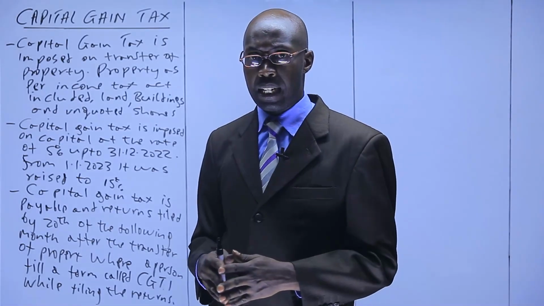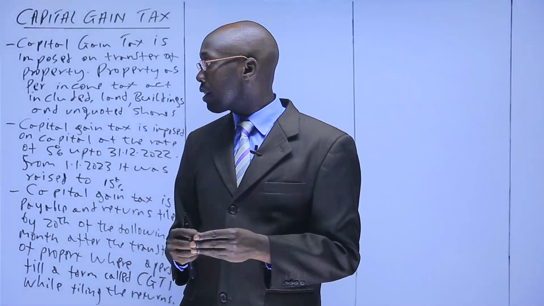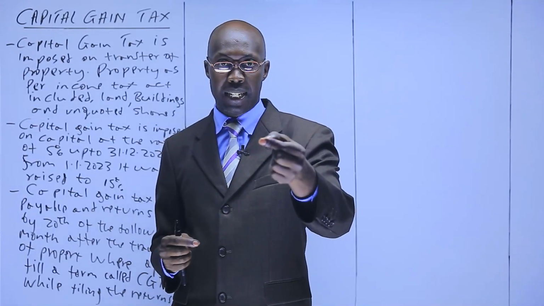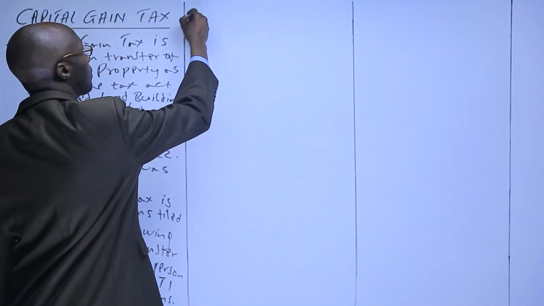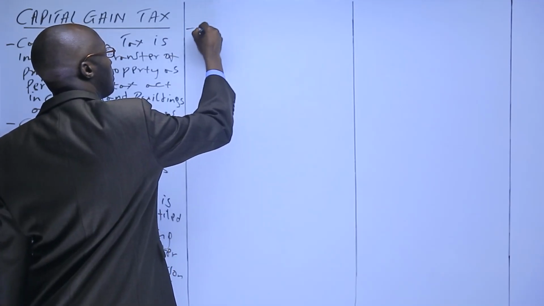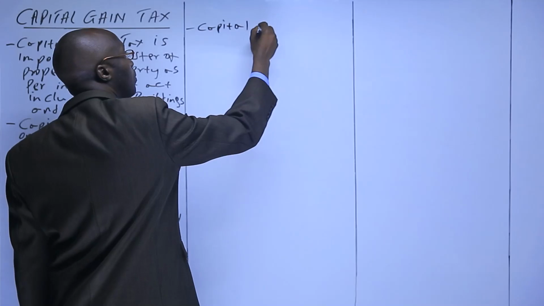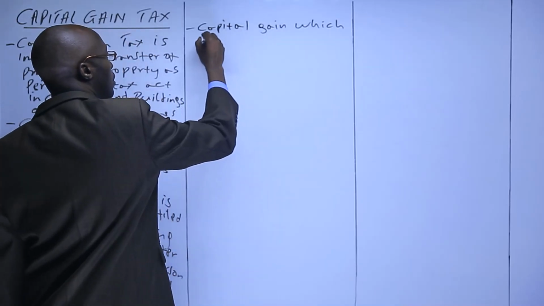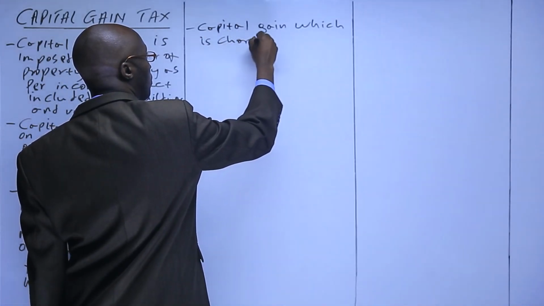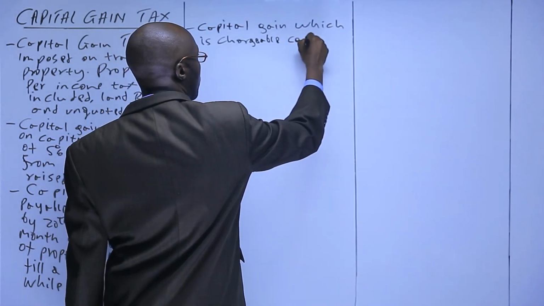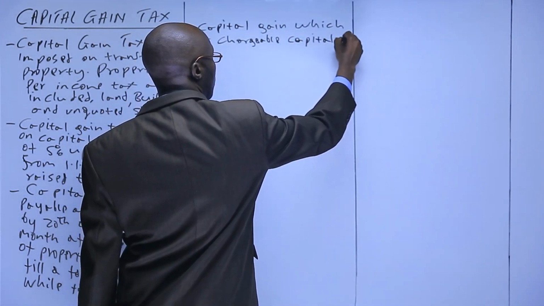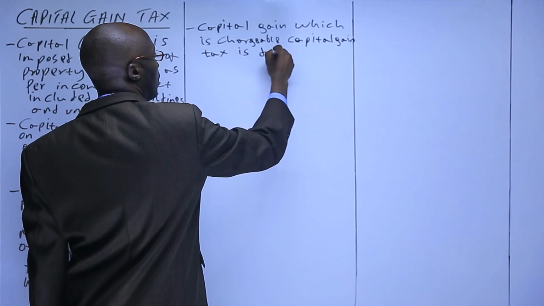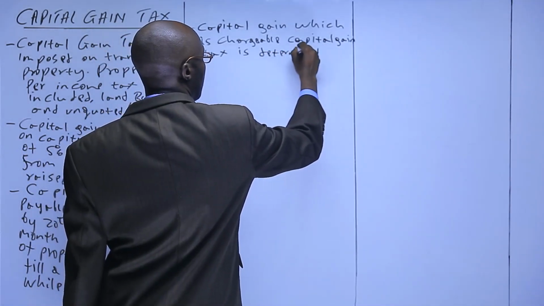So now we need to ask ourselves, how do we get the capital gain? We have said that capital gain tax is charged on capital gain. So how do you get the capital gain that is chargeable? Another point: capital gain which is chargeable to capital gain tax is determined as follows.